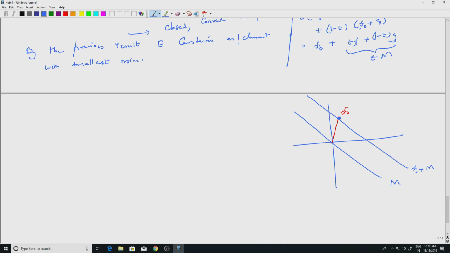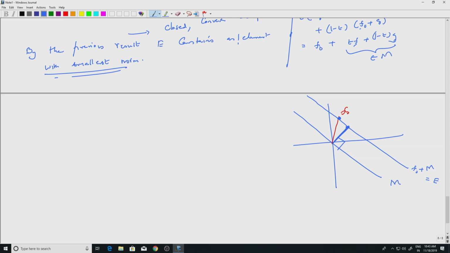So that is our E. E is a closed convex set and we are trying to look at the element with smallest norm. Smallest norm is the distance from the origin, right. So if I look at this perpendicular here, that is the element with smallest norm in E, and so that is actually perpendicular to M. So that is how we find the element.